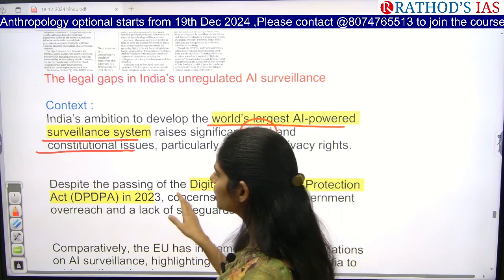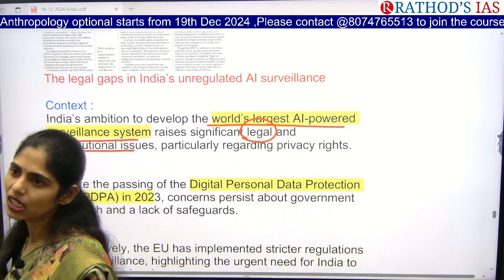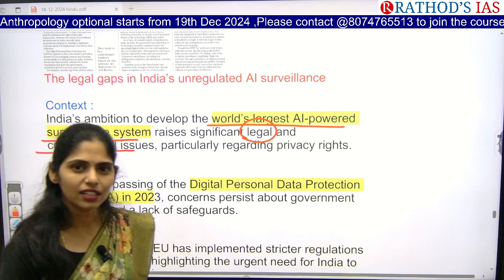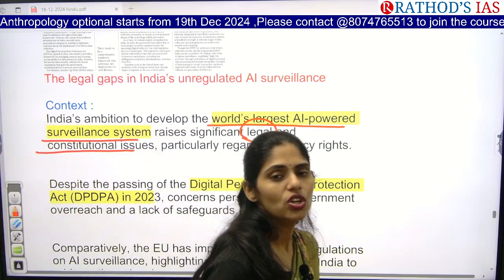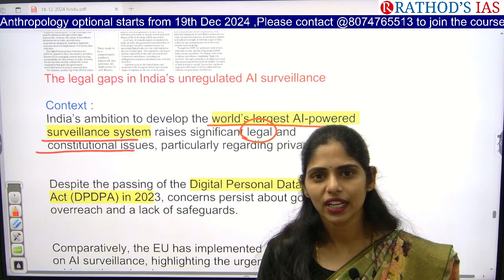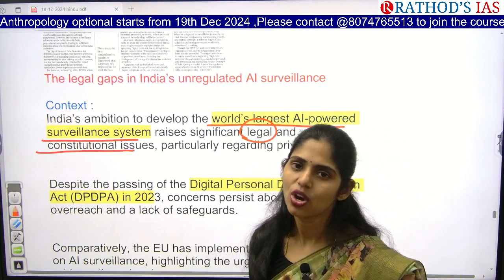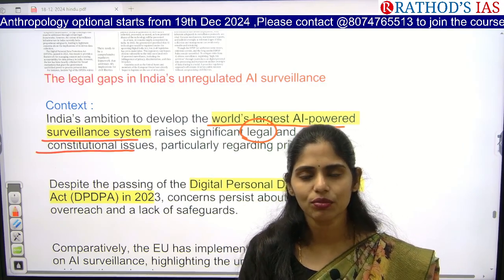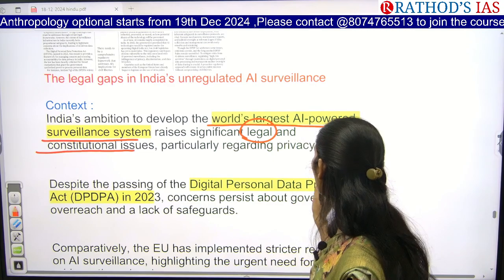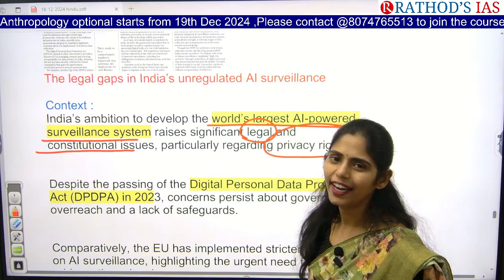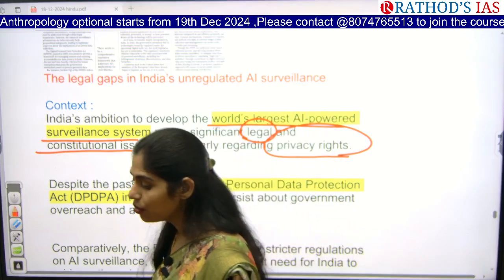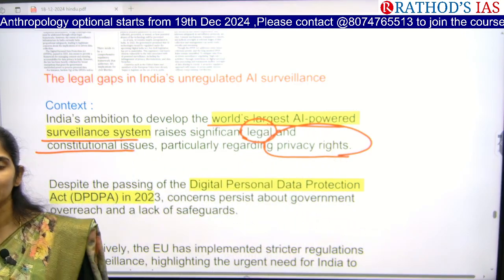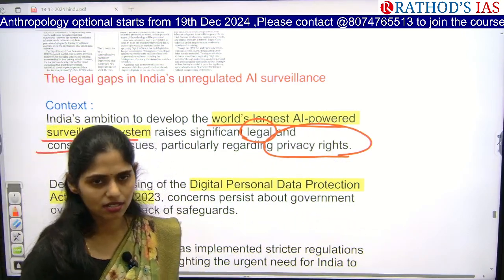But if you are using AI, if you are using any application, they are asking for what data, right? So whenever you give access to data, obviously it has an impact on privacy. So because of the increase in science and development, we have a problem: how to ensure the right to privacy of the people, how to ensure the data which is collected will be used only for good means.